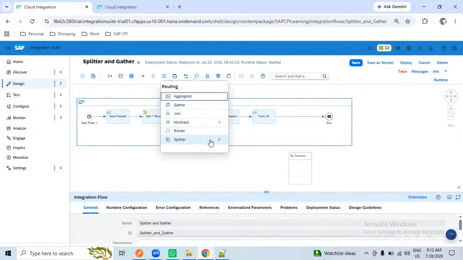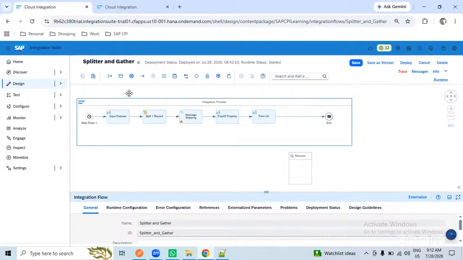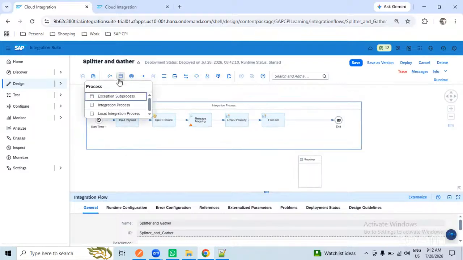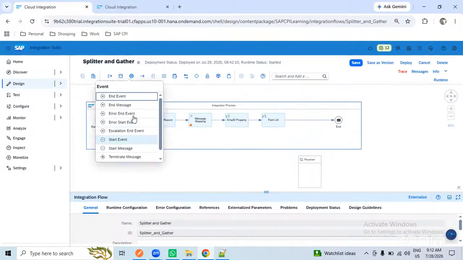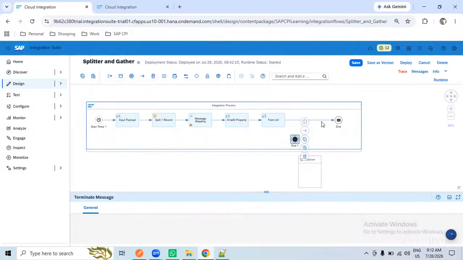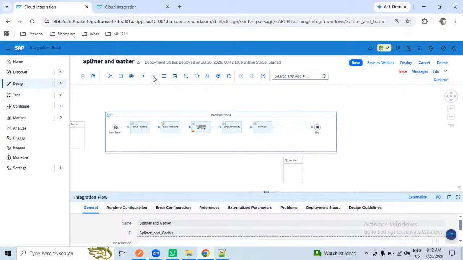So here, this aggregator is on. I will explain it, which is not that important for now. Here we covered everything. I can say no need to go for the termination message and all. You can try it, but no need to spend time on this one. If you try it, you can understand that one.